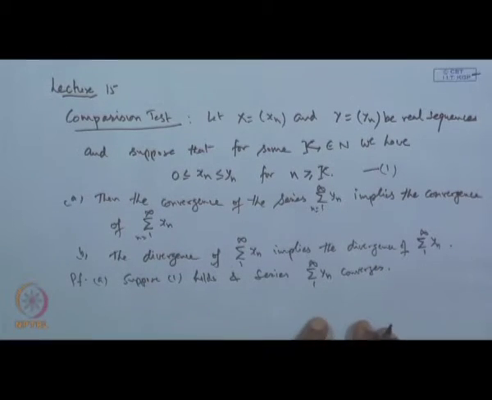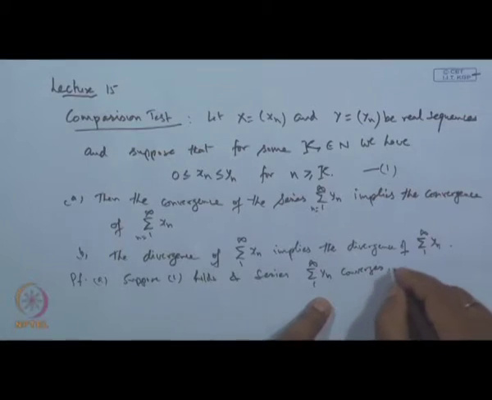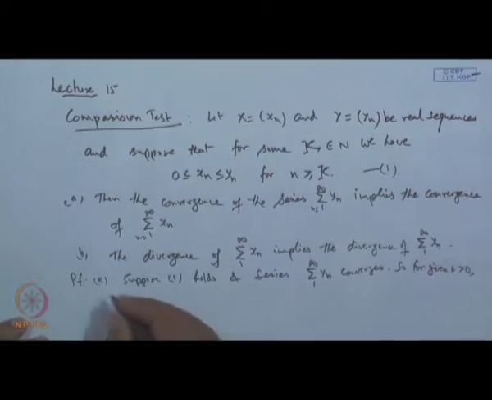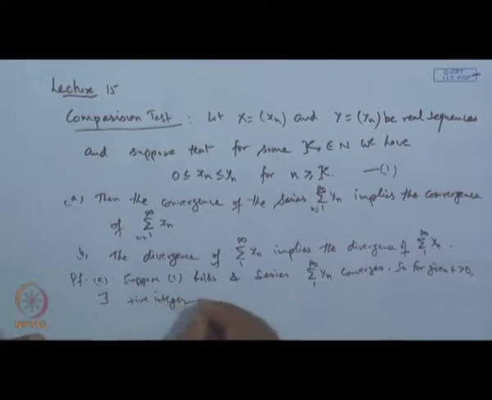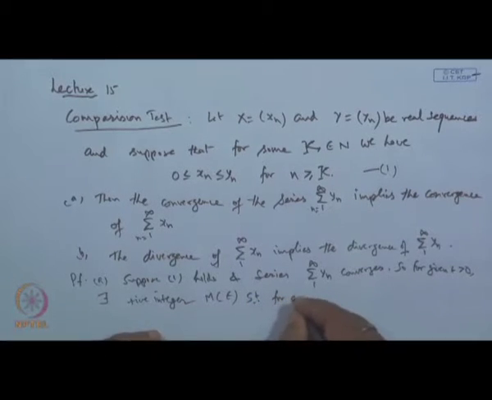So, by definition of convergence, a series is said to be convergent if and only if it is Cauchy. So, for a given epsilon greater than 0, there exists a positive integer, say capital M, which will depend on epsilon, such that for all m greater than n, both greater than or equal to M epsilon.